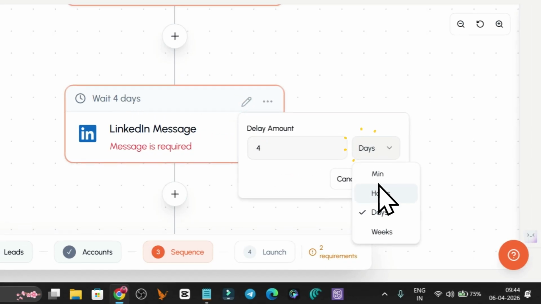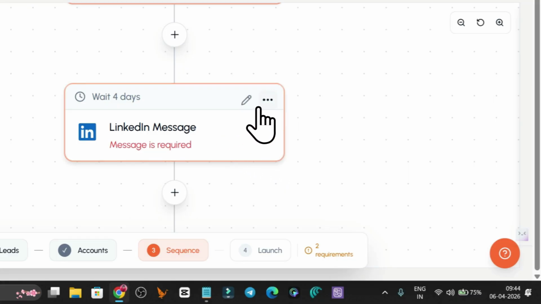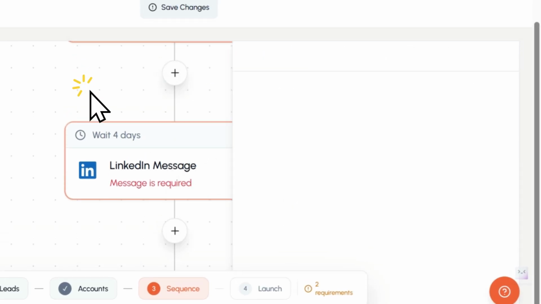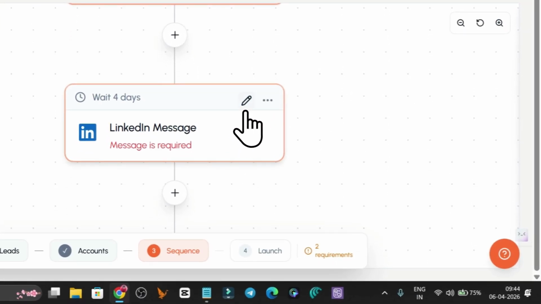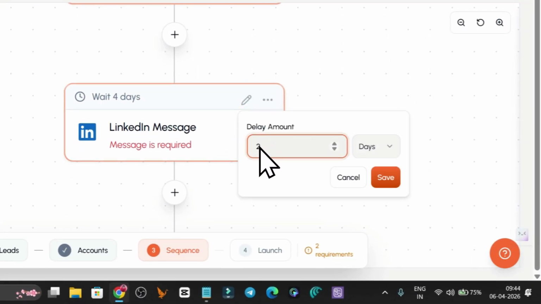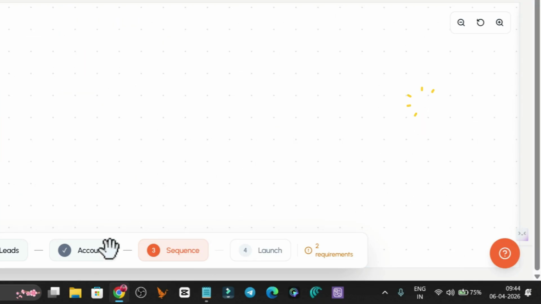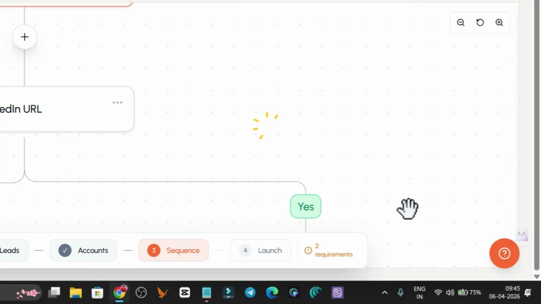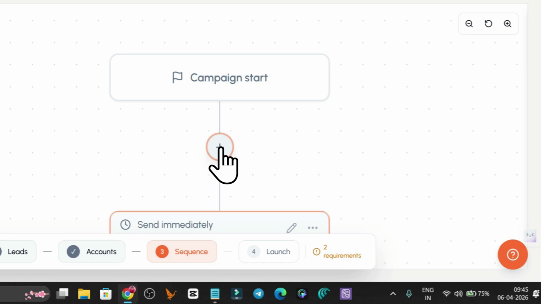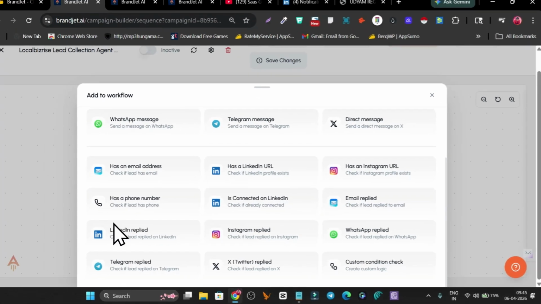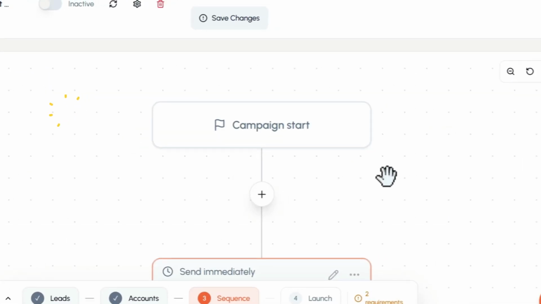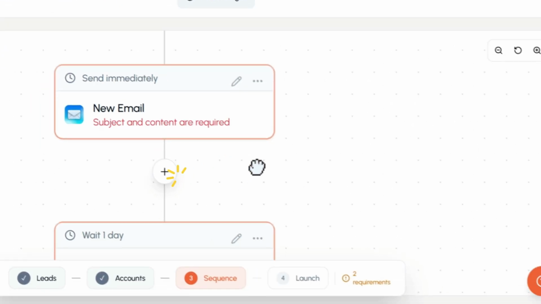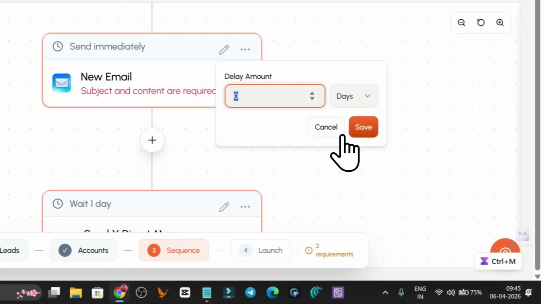Like I want to send it with a minimum of around, let me close this one, around 2 days. Let me add the 2 days and save here. Now I also want to add the email. Let me go to this plus icon, and if the lead has an email, I want to send out emails as well. So I will go to send an email here, and here I can add the subject line, or I can craft the email.